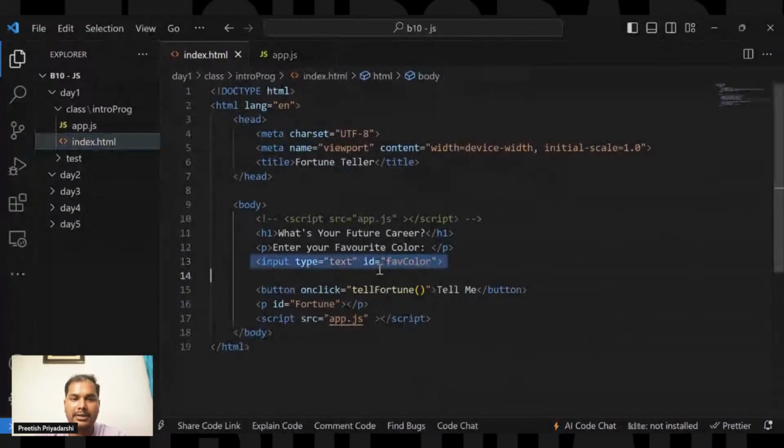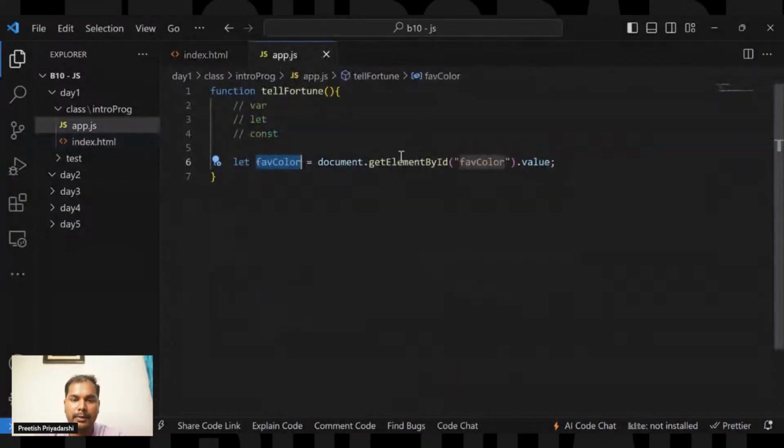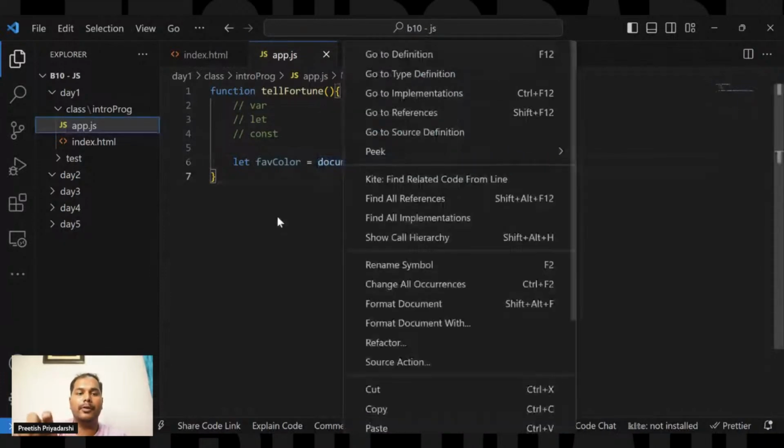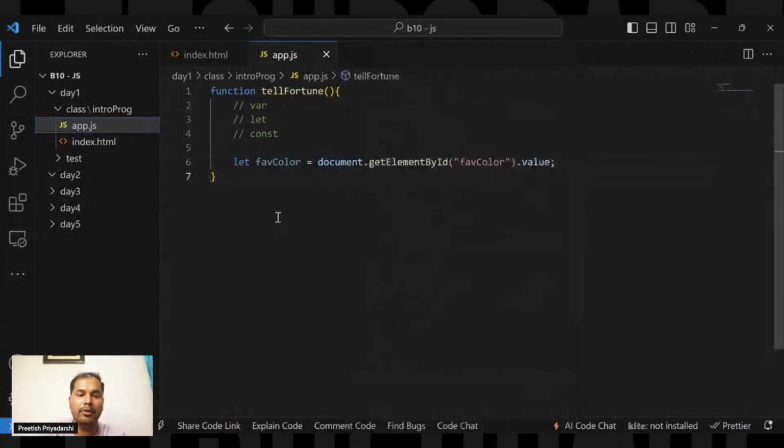So it will fetch that element by using getElementById, and .value will grab the value of that particular input field. If you write red in the input field, it will grab the red value and store it in favColor. If you write green in the input field, it will grab that green value and store it in favColor. So this is how it works.